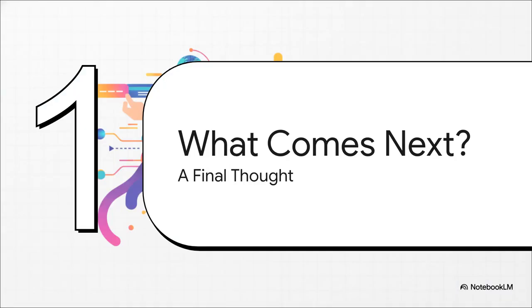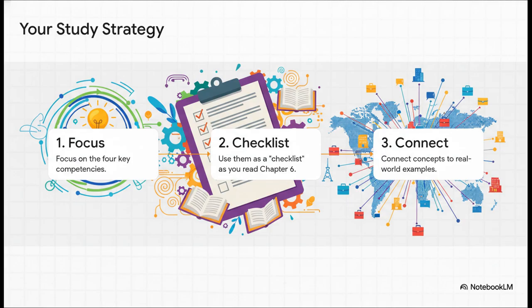So, to wrap this all up, let's distill everything we've talked about, and I'll leave you with one final thought to chew on. Here is your strategy, plain and simple. 1. Forget trying to memorize every single word in the chapter. Focus all your energy on those 4 key competencies we just went over. 2. As you read Chapter 6, use them like a checklist. Stop and ask yourself, wait, can I actually explain this concept? And 3. Connect everything back to real-world examples you see around you. That is how you go from just knowing the material to truly mastering it.